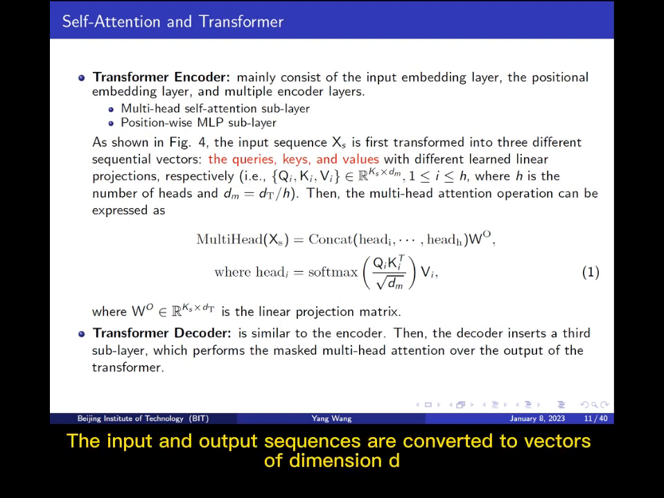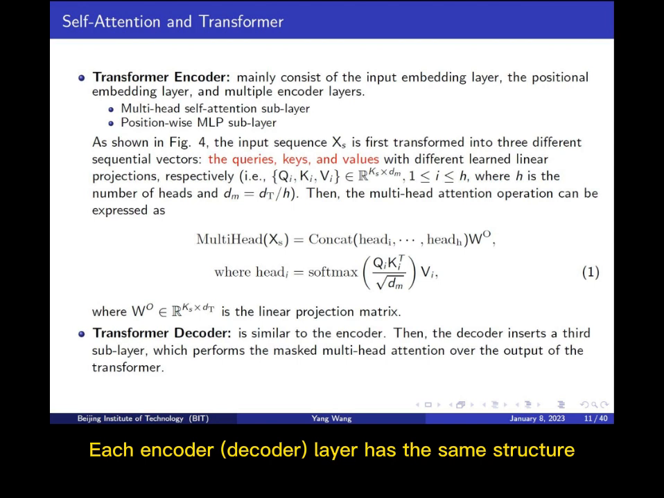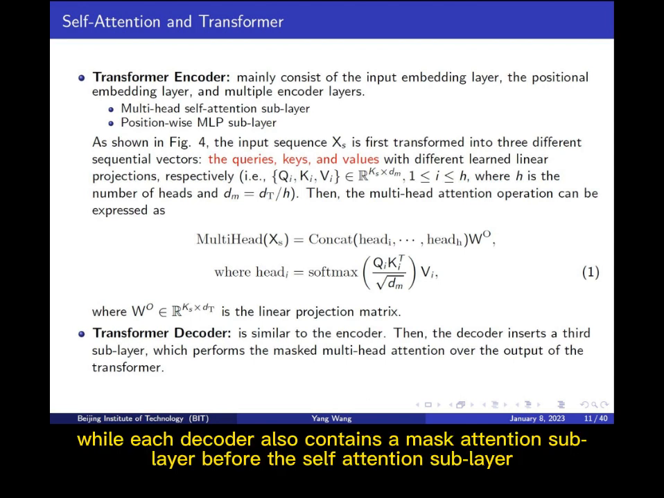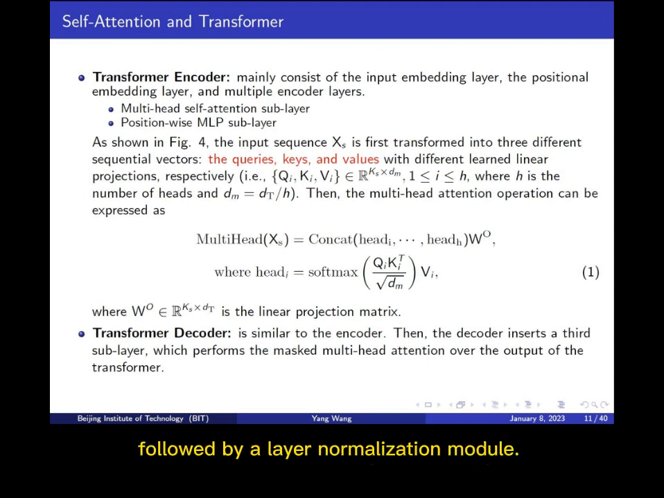The input and output sequences are converted to vectors of dimension d by embedding and positional encoding layers. Each encoder-decoder layer has the same structure, and is mainly composed of a self-attention sublayer followed by a position-wise MLP sublayer, while each decoder also contains a masked attention sublayer before the self-attention sublayer. For building a deep model, a residual connection is employed around each sublayer, followed by a layer normalization module.